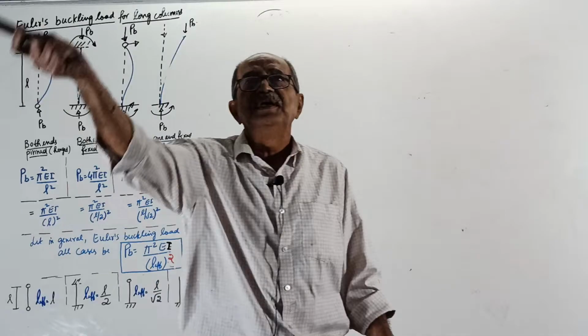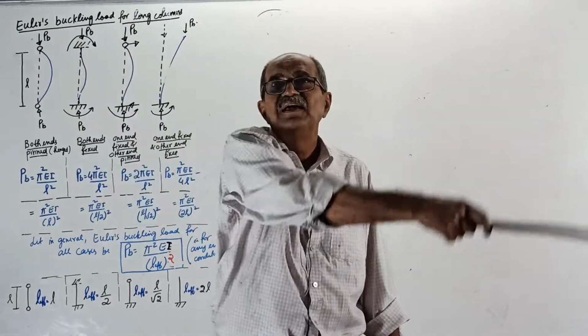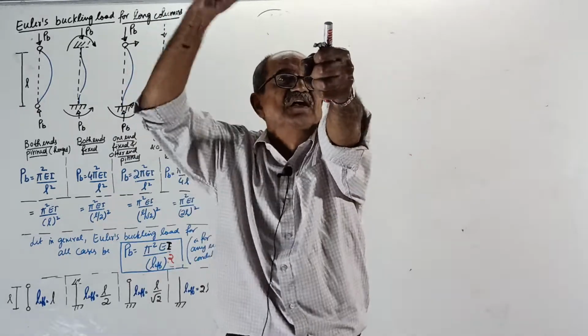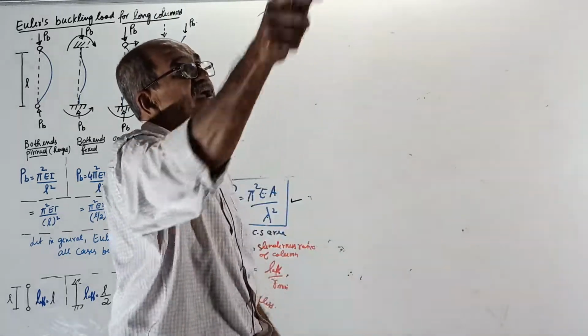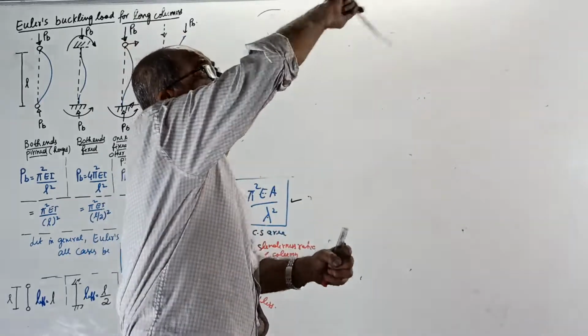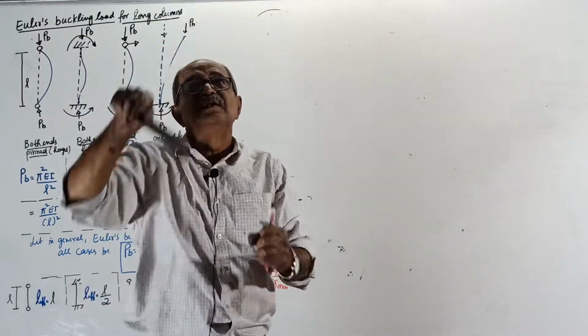See, if something is rotating this way, this is the axis. If something is rotating this way, this is the axis.